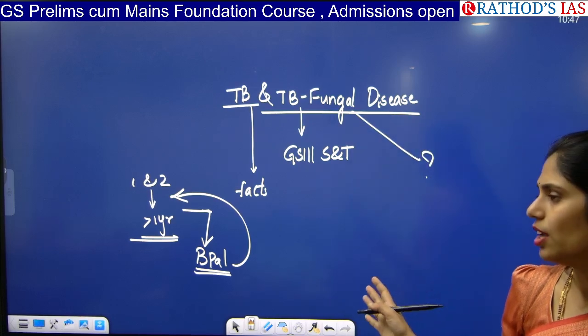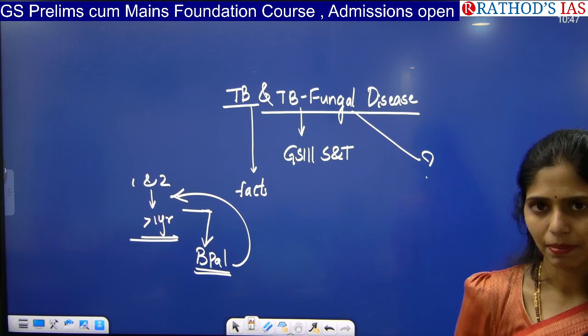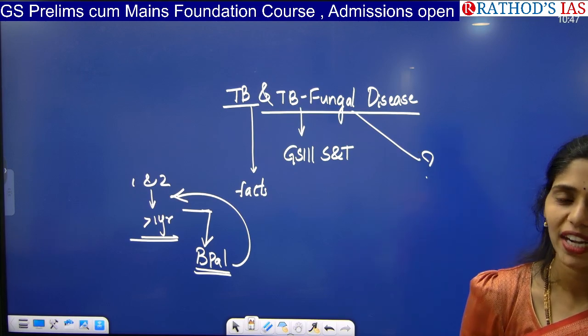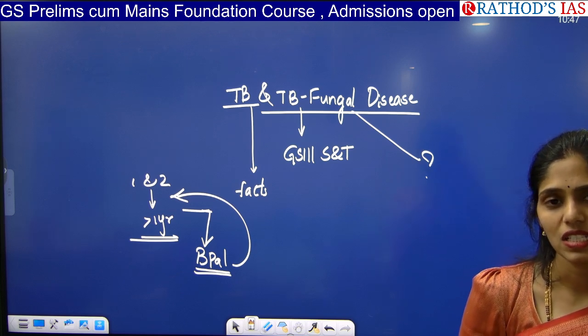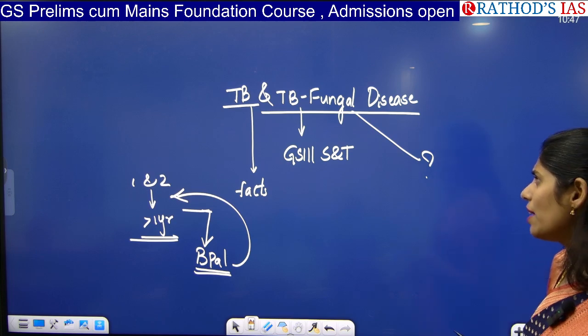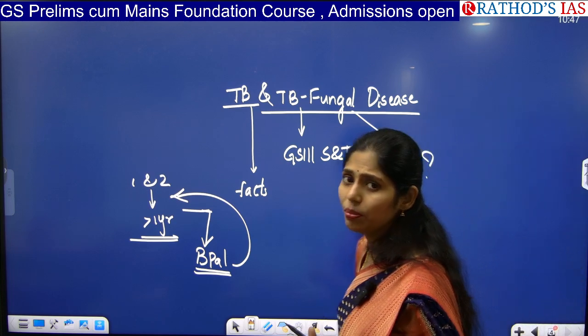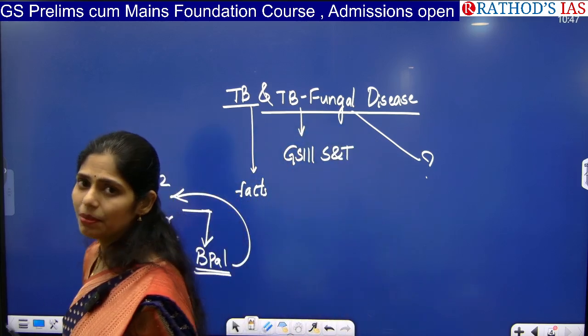Because of this, we are going for BPaL. Even the government is providing a financial assistance of 1000 rupees under this scheme. So you have to see what schemes the government has come up with to address the problem of TB in India.